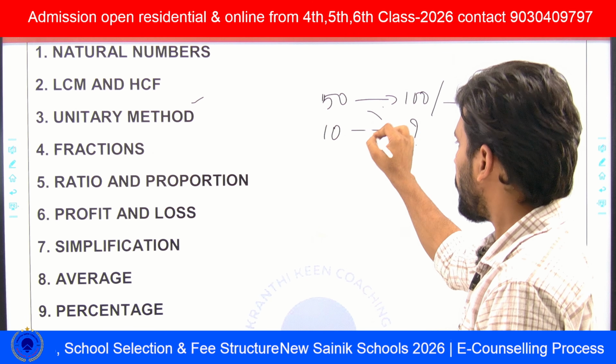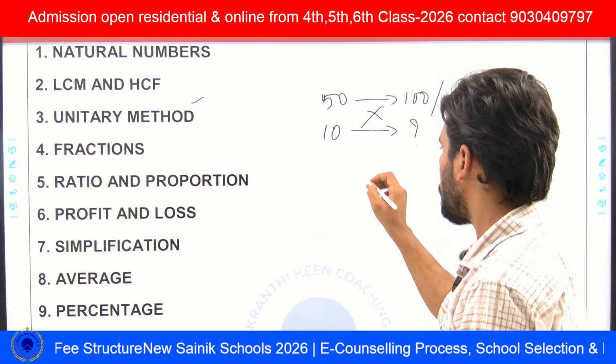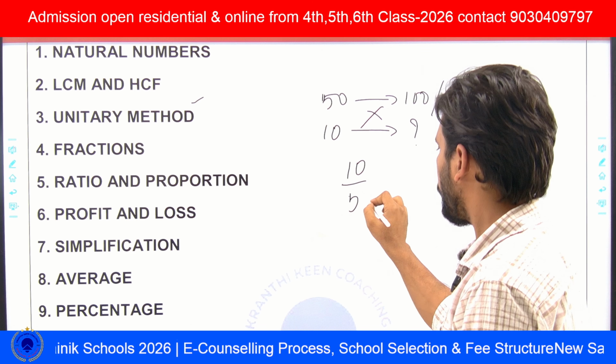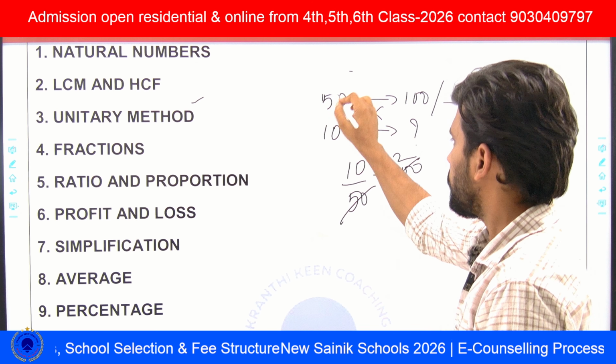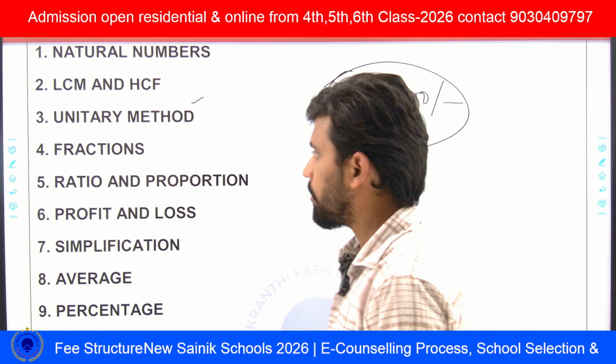Directly, by cross multiplication, it is 10 by 50 into 100. This is the simple trick, the cross multiplication method.